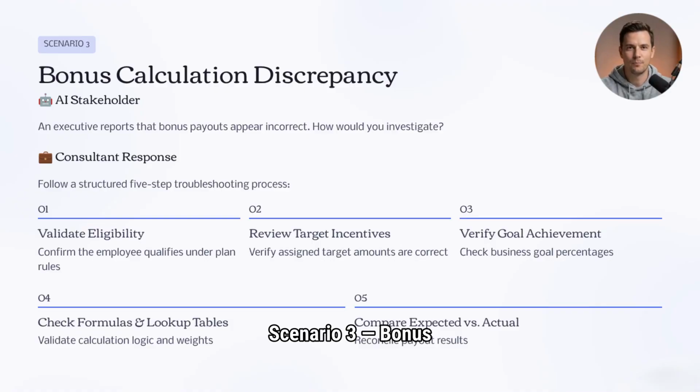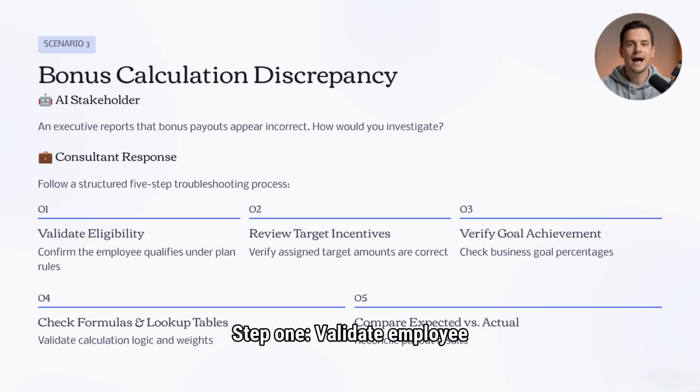Scenario 3. Bonus calculation discrepancy. AI stakeholder: An executive reports that bonus payouts appear incorrect. How would you investigate? Consultant response: I would follow a structured troubleshooting process.